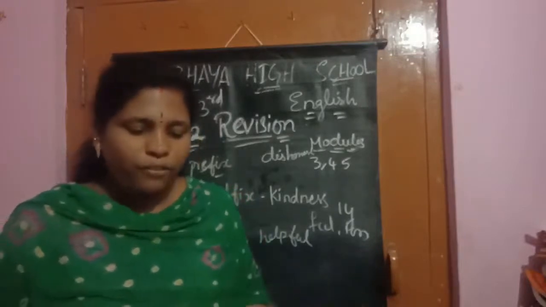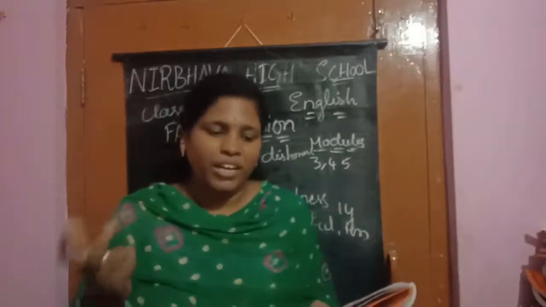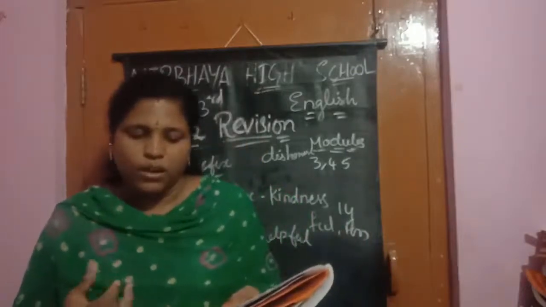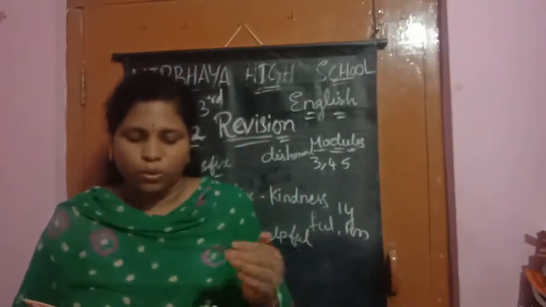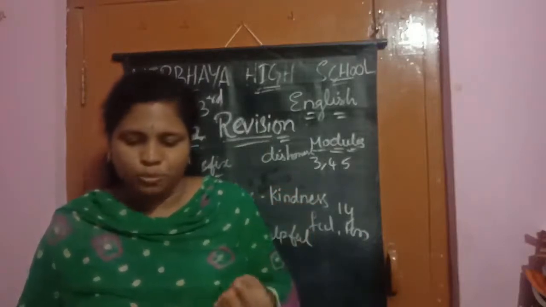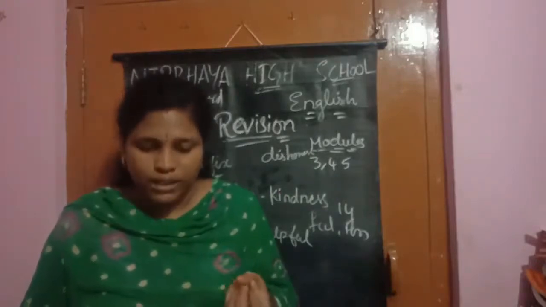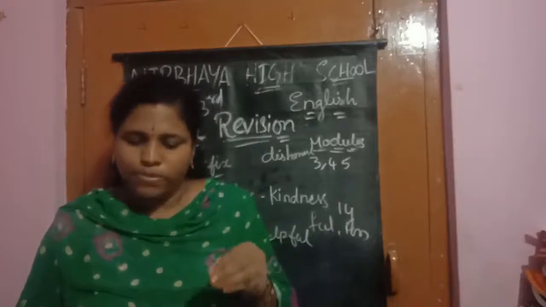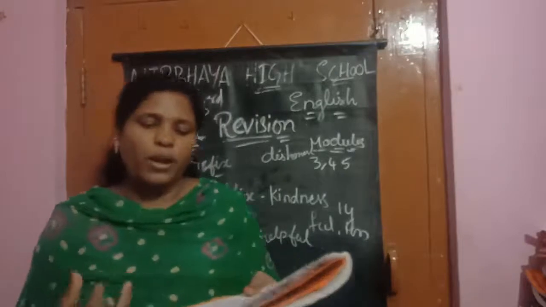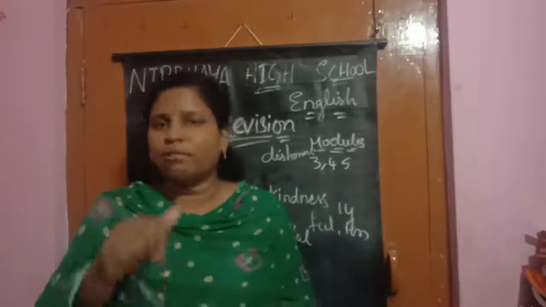What is the module 5 formal writing? Very easy. How to prepare a tea, children. A cup of tea. You should write it. You know, no? See, tea is a modern day hot drink now. What you will do first, you should take a pan and pour some water in that and boil the water. When it comes to boiling stage, you should put some tea leaves. After a while, the tea leaves will be changing the color. When the water takes on the color, then you should pour milk and add sugar, then stir it. After boiling for 3 or 4 minutes, you should strain the tea and you can drink. It is ready to drink.